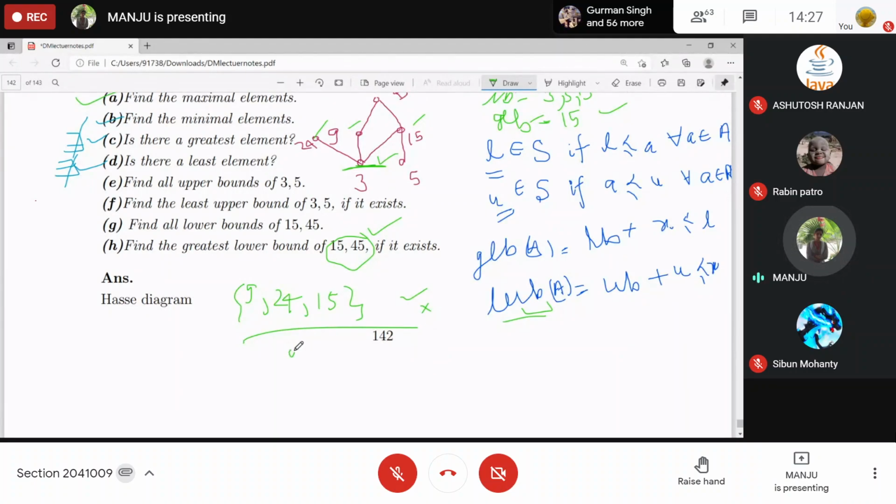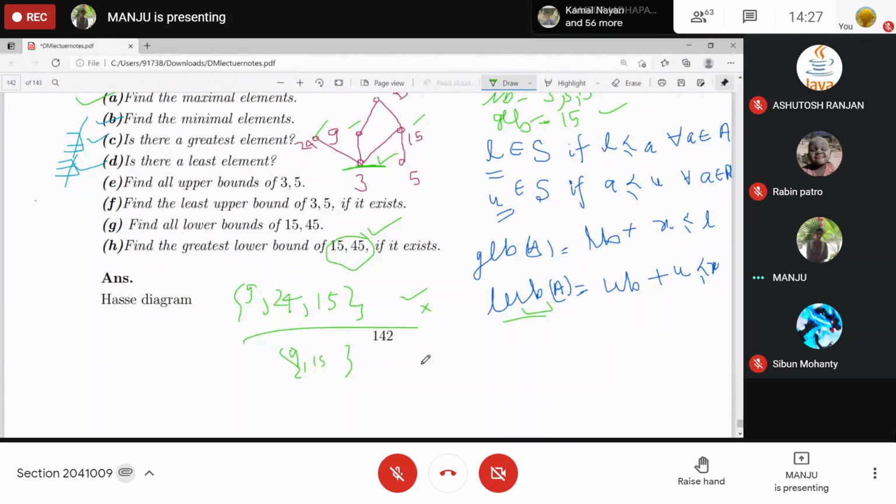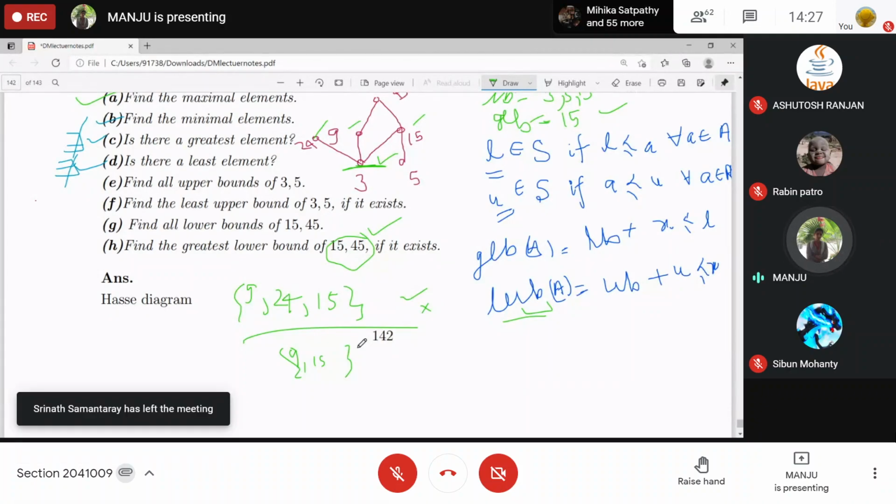What about if I take 9 and 15 only? If you take set A as 9 and 15, find the lower bound, greatest lower bound, upper bound and least upper bound.